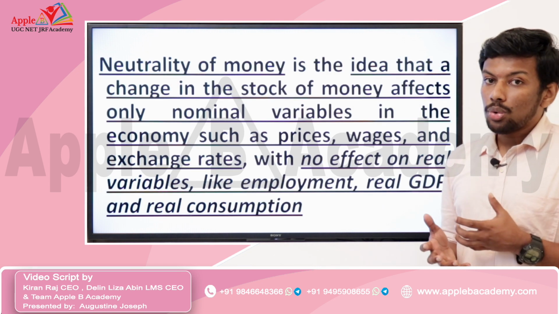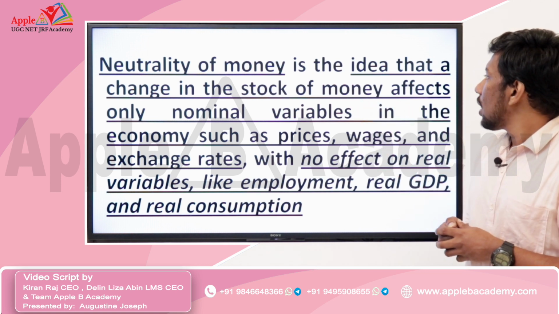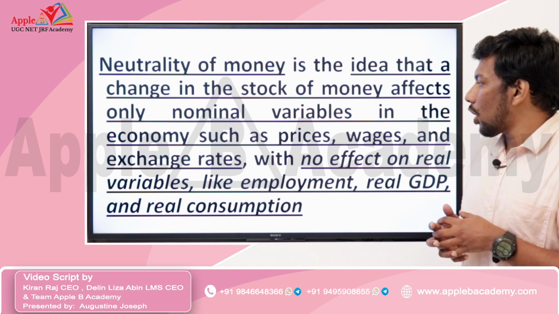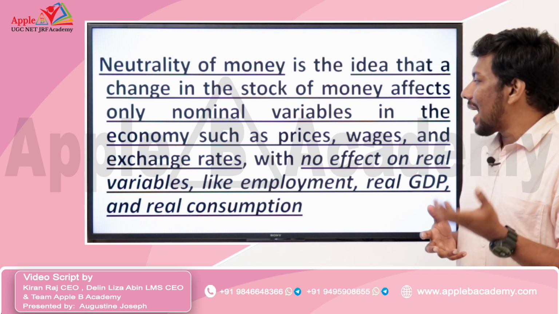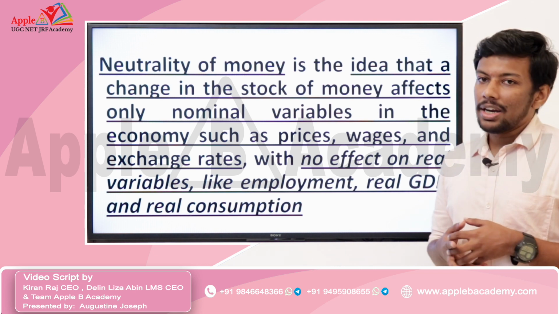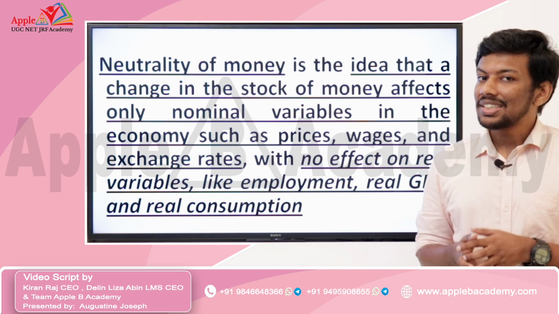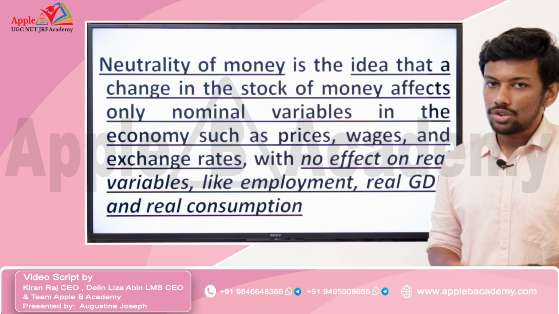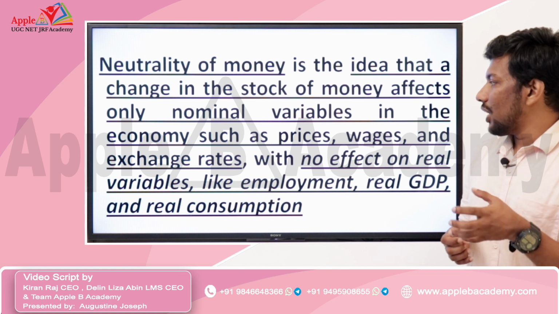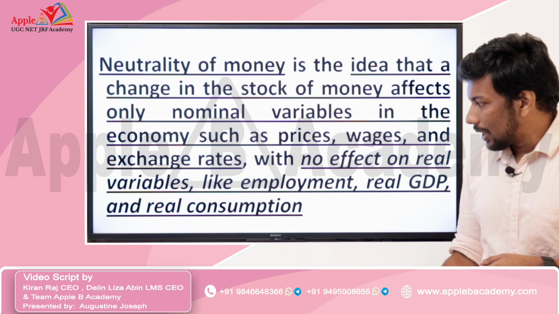We also know there is neutrality of money in classical economics. According to neutrality of money, a change in the stock of money affects only nominal variables in the economy such as prices, wages and exchange rate, with no effect on real variables like employment, real GDP and real consumption. So in order to answer that question, we should know two factors: one is classical dichotomy and the other is neutrality of money. Neutrality of money basically says that money affects only the nominal variables in the economy such as prices, wages and exchange rate, and that would never influence the real side.